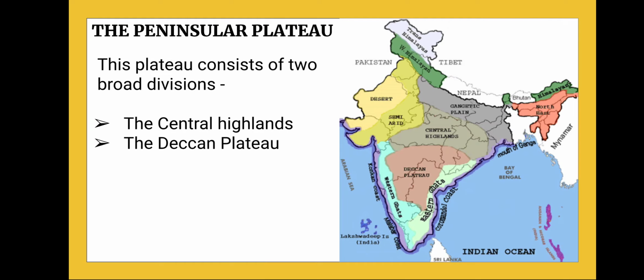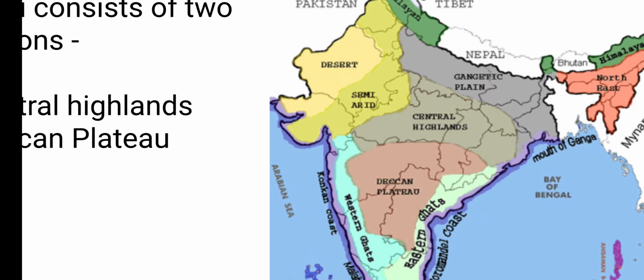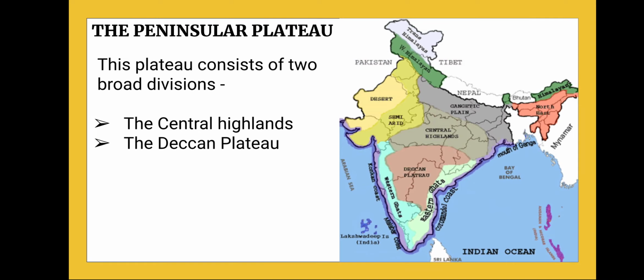Now the Peninsular Plateau consists of 2 broad divisions: the Central Highlands and the Deccan Plateau. You can see in the figure the Gangetic Plain, and then the desert region. After that there is a region called the Central Highland and Deccan Plateau. Together, these two regions make up the Peninsular Plateau. The Peninsular Plateau is divided into two broad divisions: the Central Highland, and the Deccan Plateau in the south.